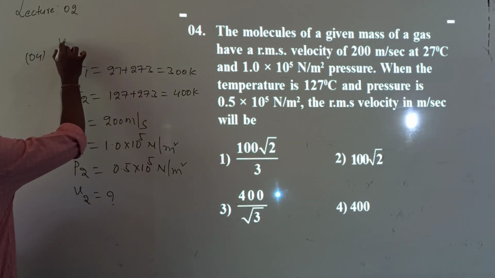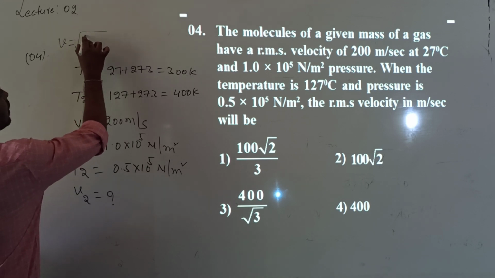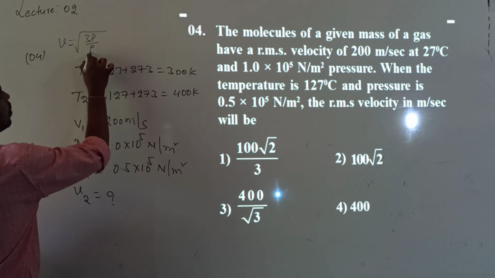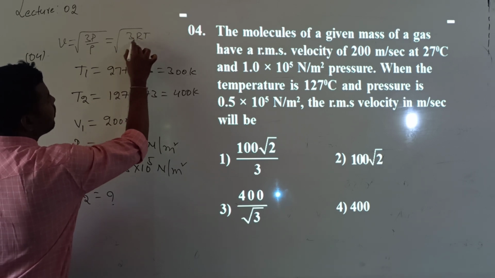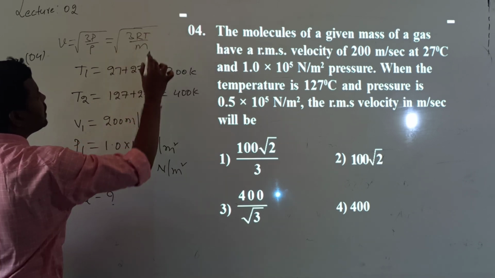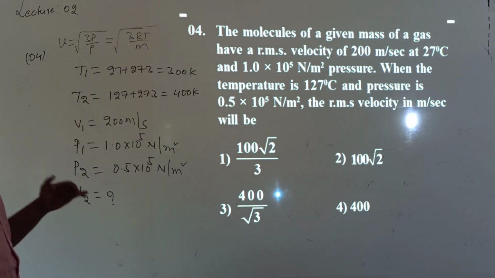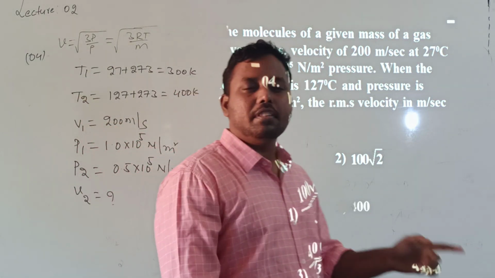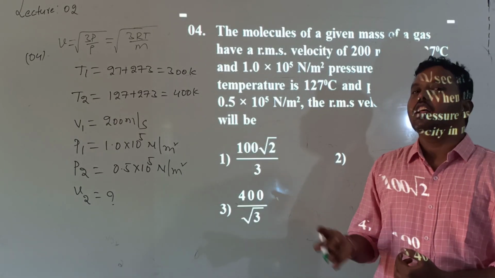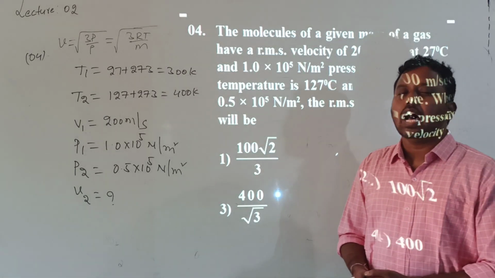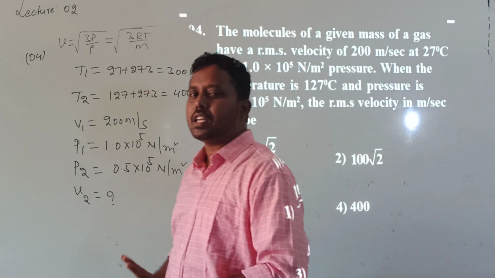But the RMS velocity formula V is given by root over 3 P by rho, which is equal to root over 3 RT by M. So we don't have a relation for RMS speed in terms of pressure and temperature. But you know that at a constant temperature, RMS speed is independent of pressure.